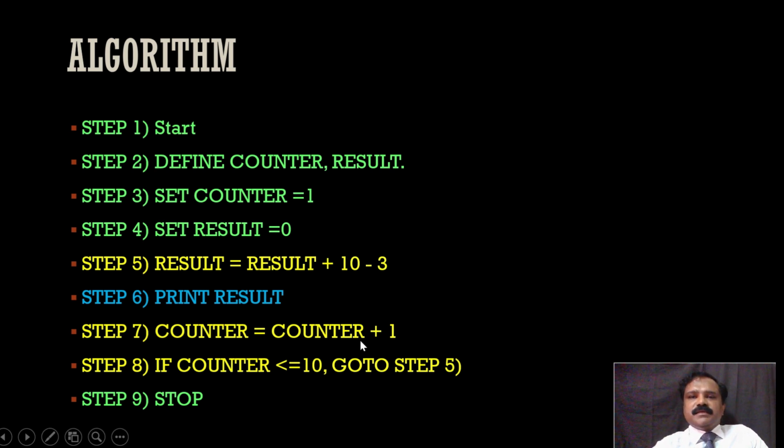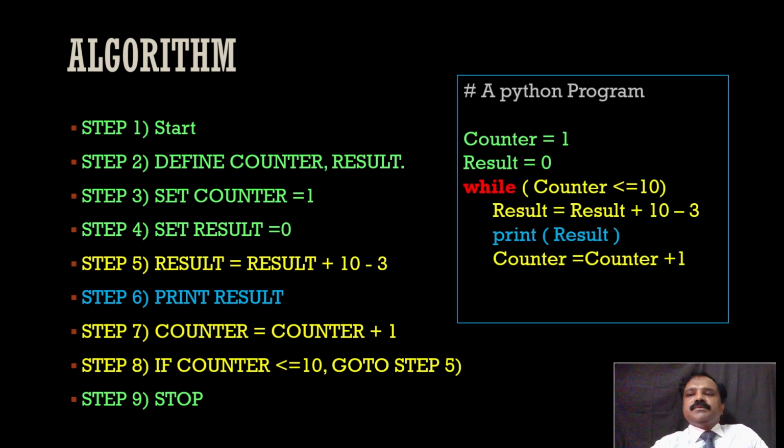That is what all this step 5 is. So this is what the algorithm is. A program is nothing but translating this into a syntax, using the vocabulary, the keywords, and the syntax of a programming language. So in short, this is what it is. Hope it's clear.